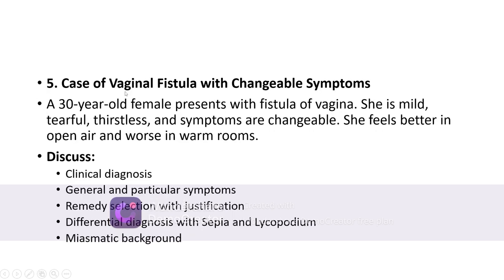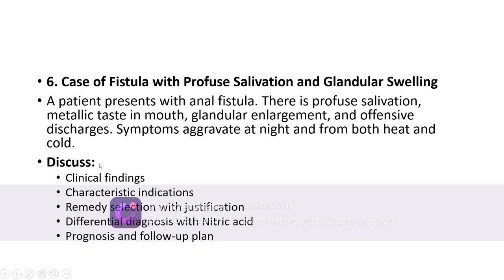A case of vaginal fistula with changeable symptoms. A 30-year-old female presents with fistula of vagina. She is mild, tearful, thirstless and symptoms are changeable. She feels better in open air and worse in warm room. Discuss clinical diagnosis, general and particular symptoms, remedy selection and justification, differential diagnosis with Sepia and Lycopodium, miasmatic background.